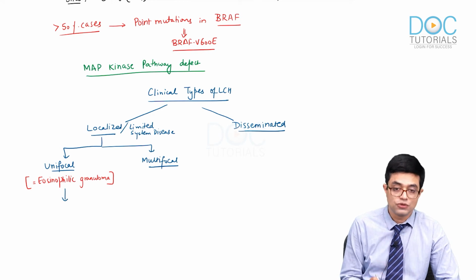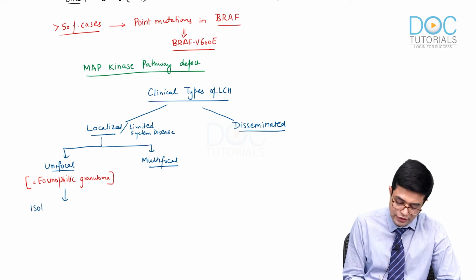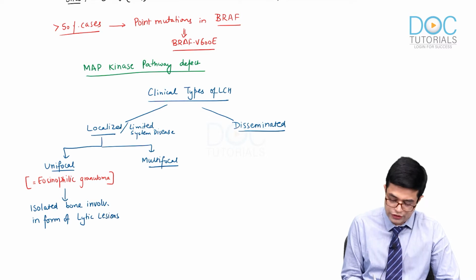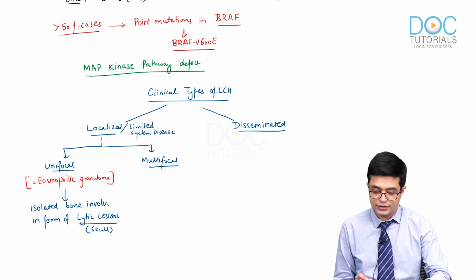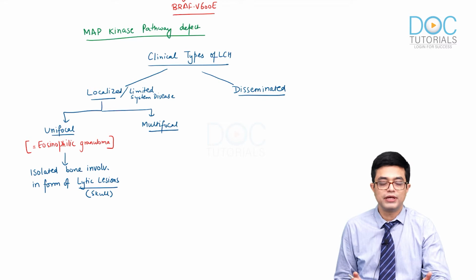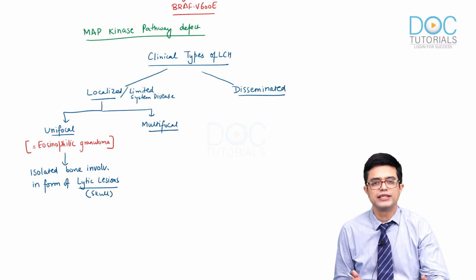This is characterized by isolated bone involvement in the form of lytic lesions. The lytic lesions mostly involve the skull. This is the mildest form and many times requires only localized therapy.